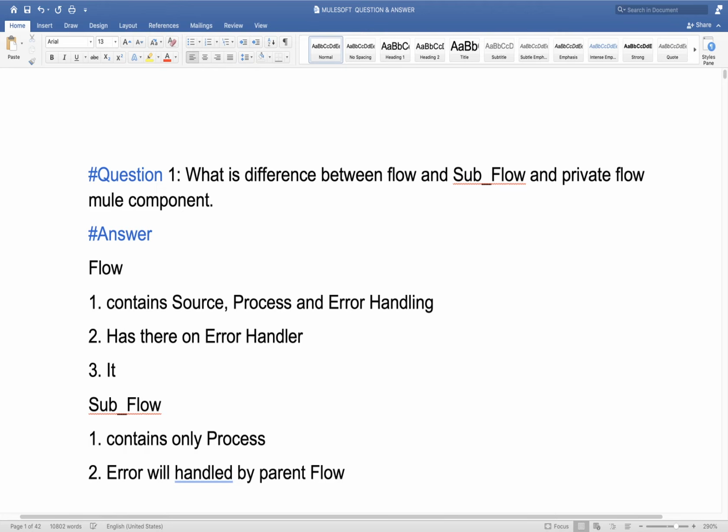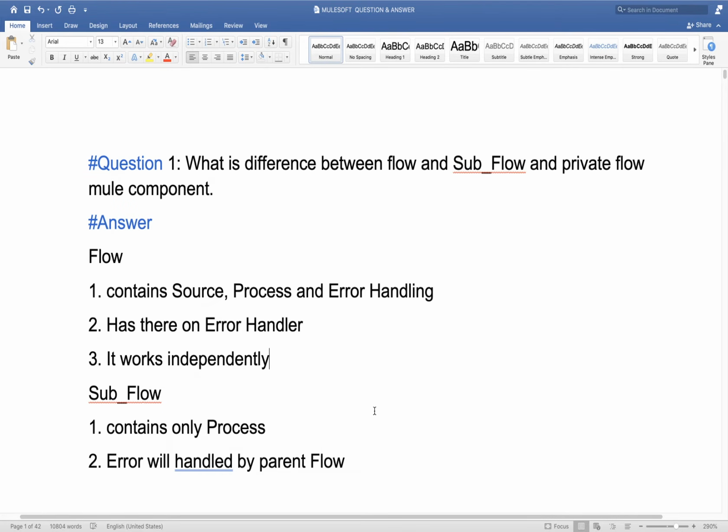Yeah, Ravi. Ravi, can we give this answer for the question, explain to me about the flow structure in Mule? Flow structure in Mule. Yeah, you can answer.